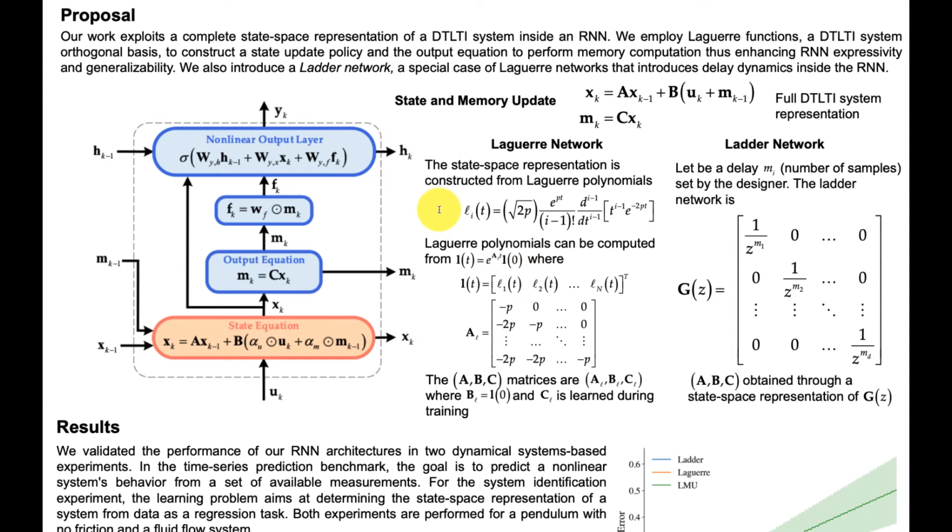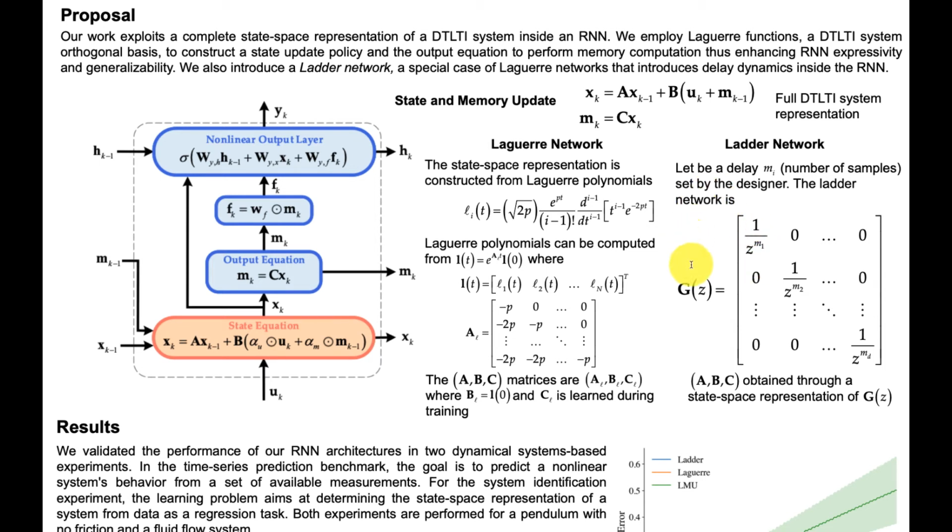The ladder network is obtained by fixing the dynamical behavior, so we impose the dynamics that we want to have in the cell beforehand. By doing that, we first design the system that we would like to have, or the behavior that we would like to have inside the neural network, and that is a delay behavior. So what we do is take advantage of the convenient mathematical representation of delays in the complex frequency domain. A one sample delay has a straightforward transfer function G of z equals 1 over z. So for example, here this transfer function corresponds to a delay of n1 samples.